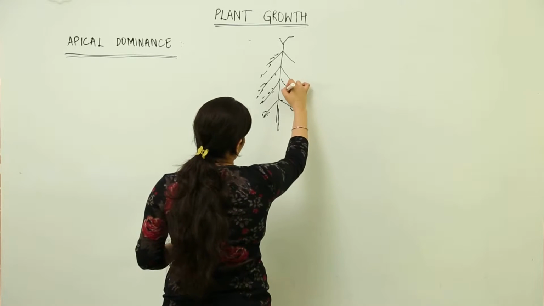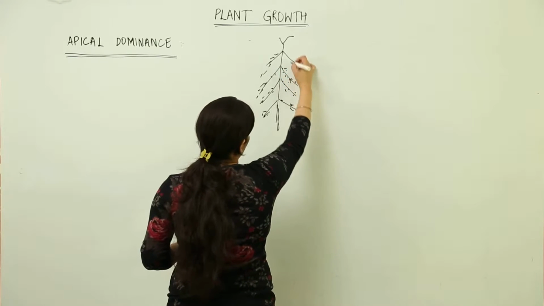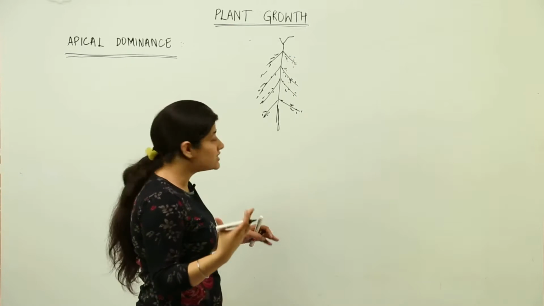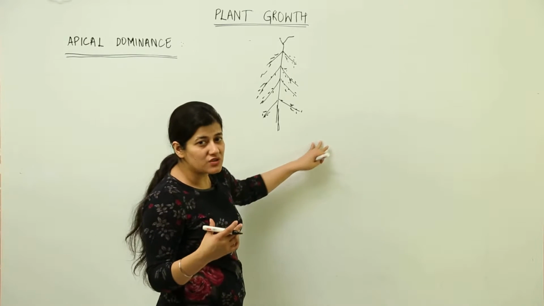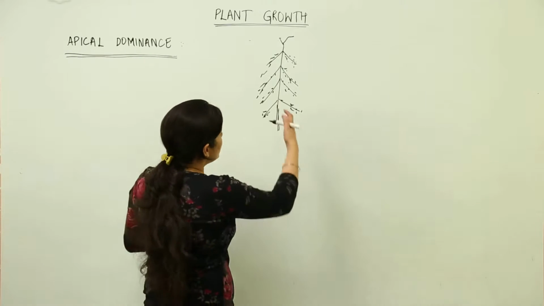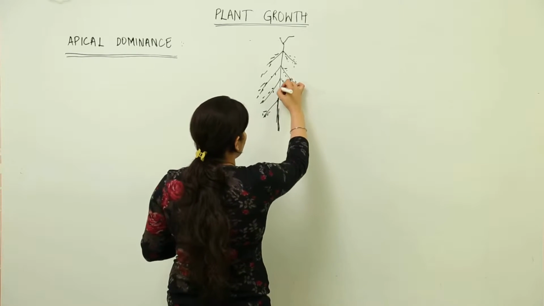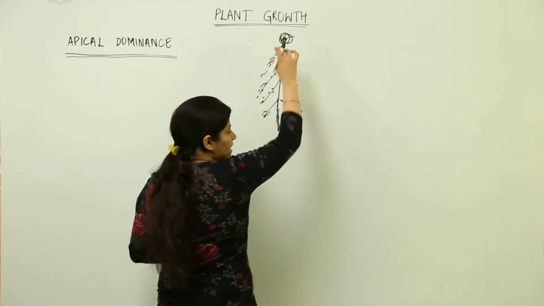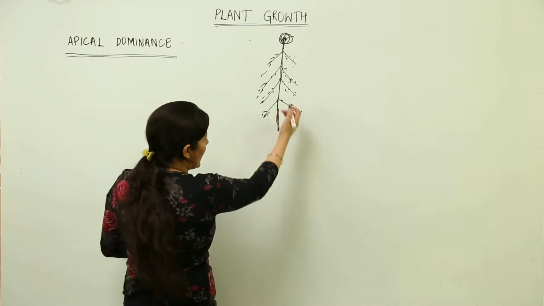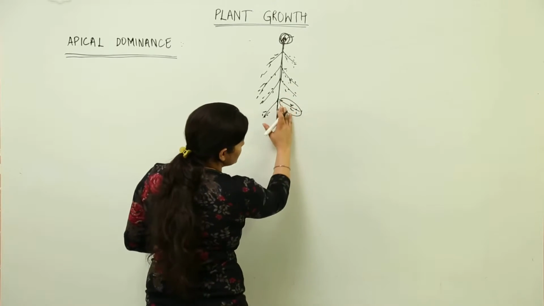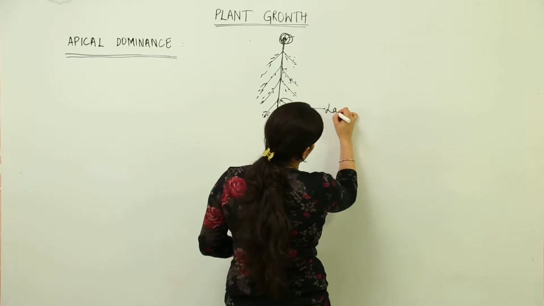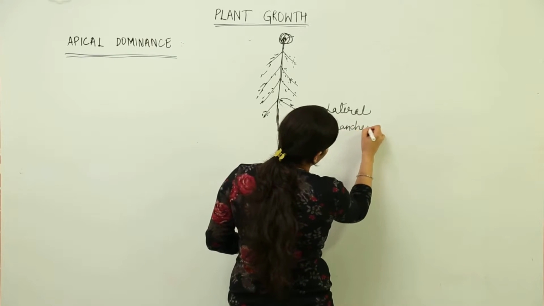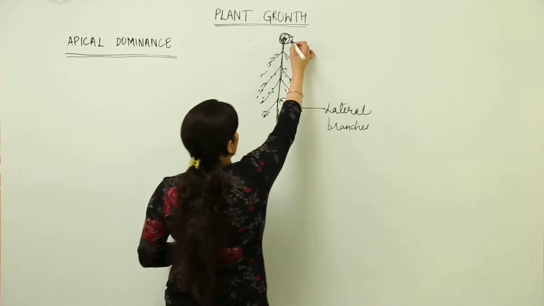So basically in all the plants, apical dominance is the main reason due to which they have survived. It is considered that the plants which have evolved in terms of apical dominance have shown more evolution. Now this is the tree, you can see this is the main apex. This is the shoot apex as we call it. This shoot apex always has the tendency to rise higher as compared to these shoots. This is the lateral branch. This one is a lateral branch. So what I said in the beginning, that the lateral branches would have lesser growth in comparison to the apex. This one is the apex, the shoot apex.